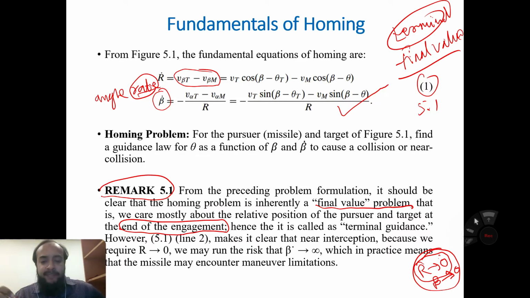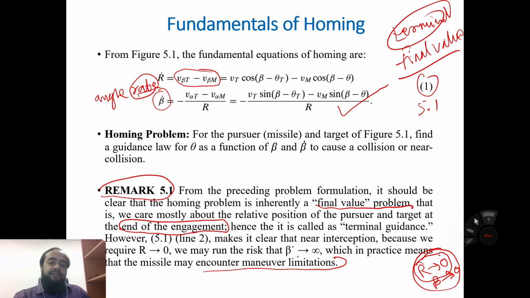Proportional navigation, generally used for hitting the target, has some maneuvering limitation, or the target should fly straight without maneuvering. Because of high maneuvering, beta dot can tend to infinity.